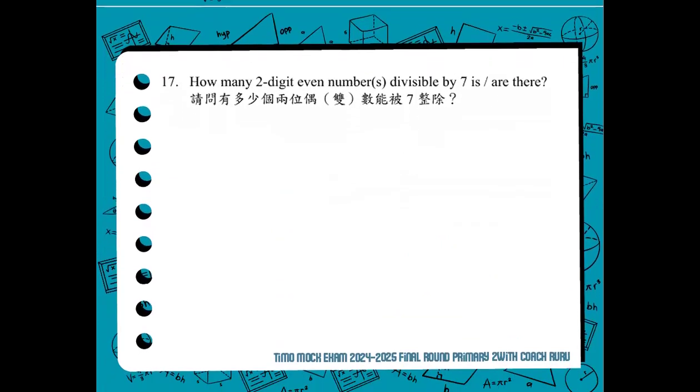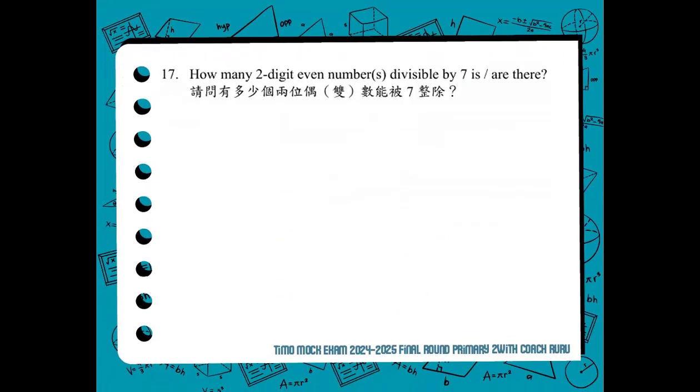So for number 17, how many two-digit even numbers divisible by 7 are there? So we are only limited to two-digit even numbers, right? So 7 is not included. But let's list down.